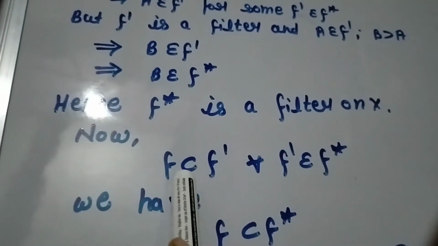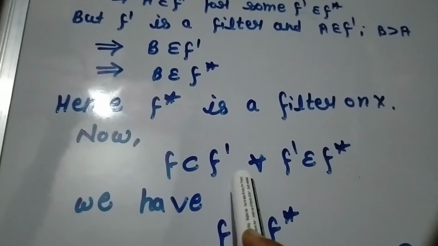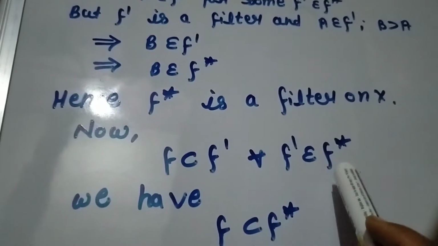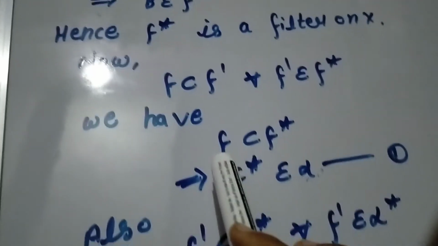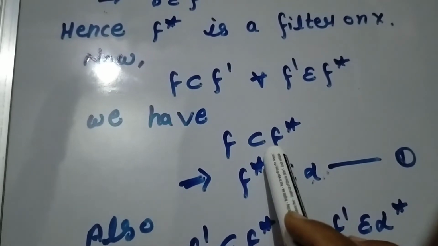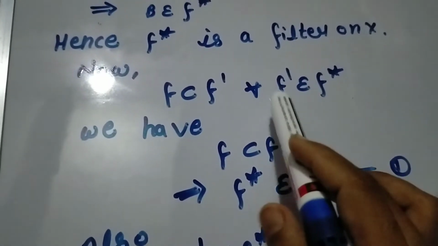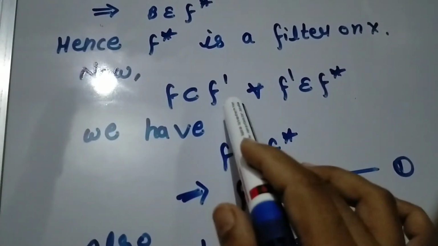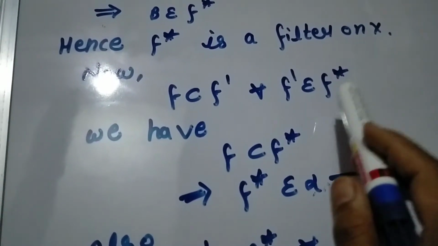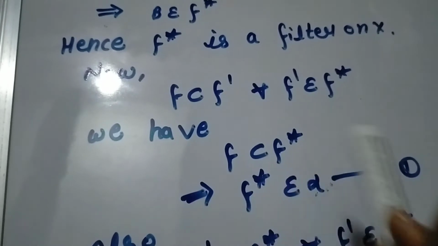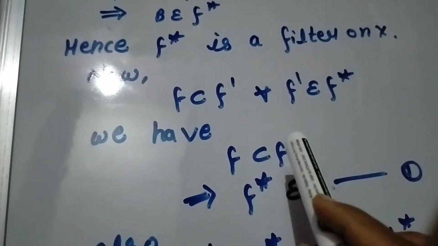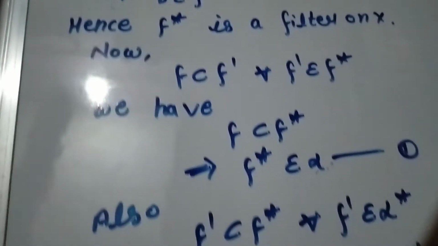Now F is contained in F' for all F' belonging to alpha star. Now we have F is contained in F star, because F is contained in F' and F' is contained in F star. So F is also contained in F star.